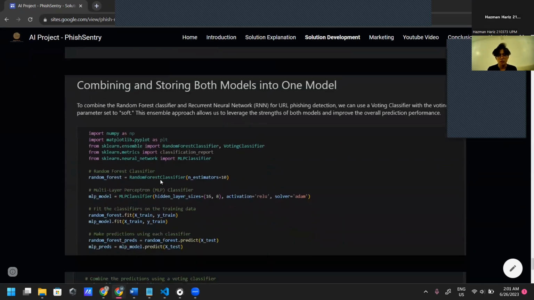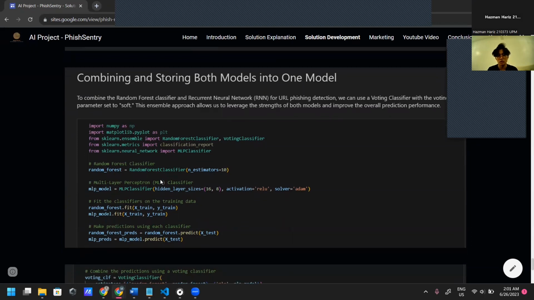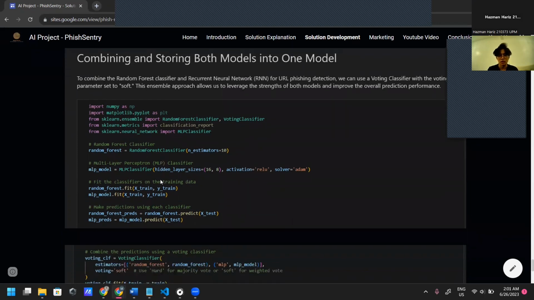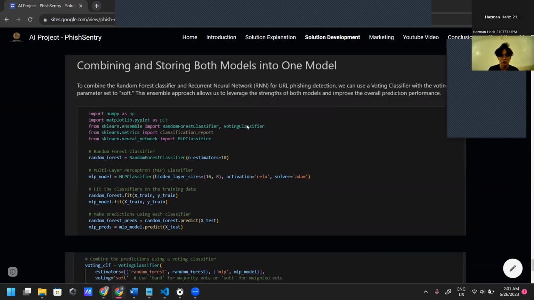For this project, we decided to combine both models into one model as it allows us to have a better accuracy score in order to provide users with overall accurate results when deciding to check whether their URL is a phishing or a normal website.